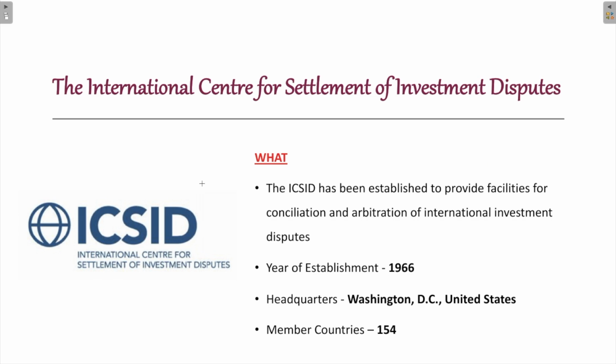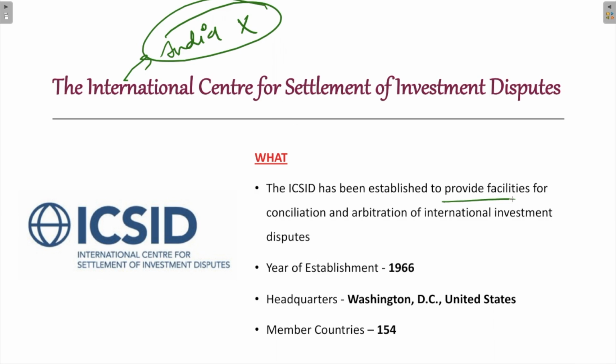Moving on to the last organization of the World Bank Group, which is the International Centre for Settlement of Investment Disputes. As I mentioned, India is not part of the International Centre for Settlement of Investment Disputes. As the name suggests, it has been established to provide facilities for the conciliation and arbitration of international investment disputes. So it was established for legal dispute resolution and conciliation between international investors. It was established in the year 1966. Its headquarters are in Washington DC, and it currently has 154 member countries.